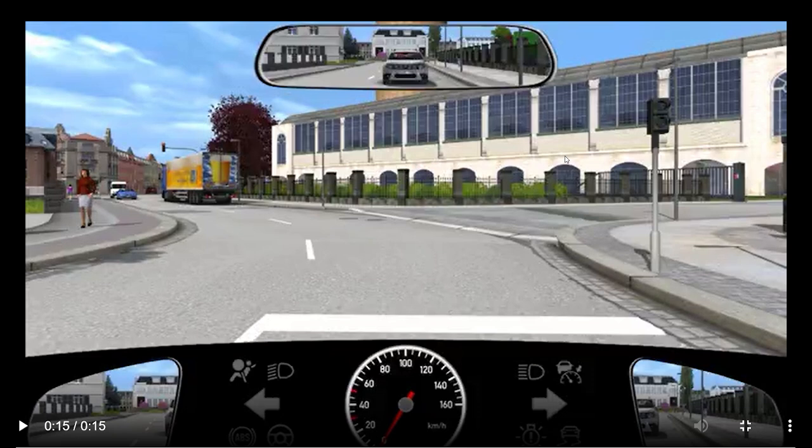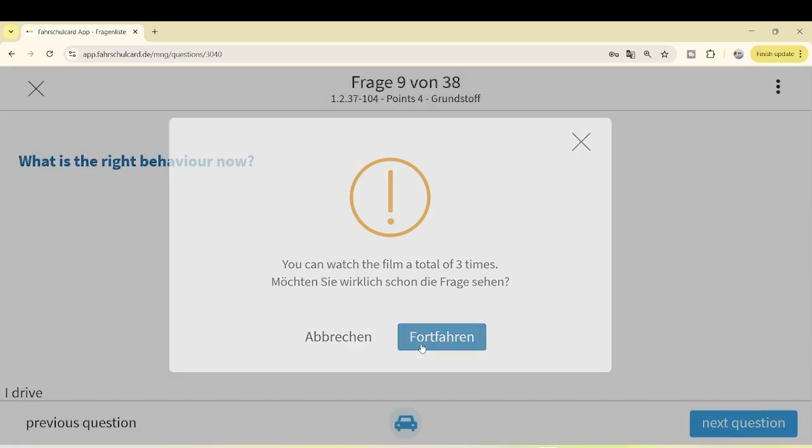Normally you will never see this light as green. Normally it blinks in the yellow color as well, so you need to be careful. But if this light is off, you will find this light a lot normally on German roads these days. So whenever this light is off, you can continue to drive. So let's go to the question.